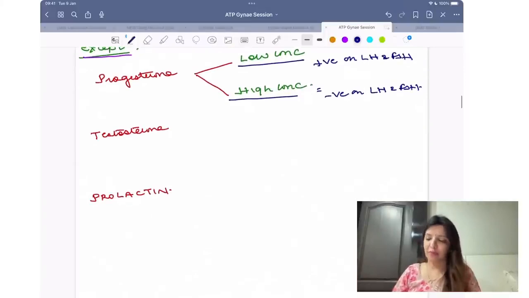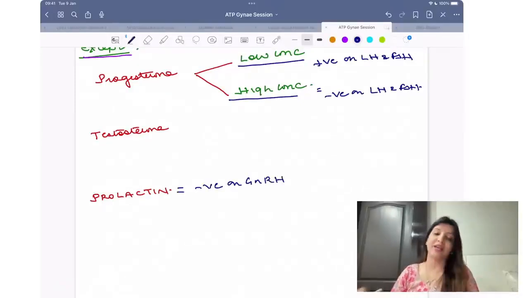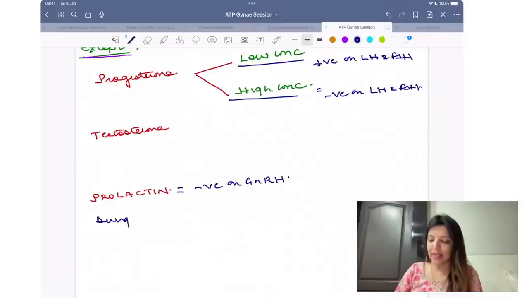Coming to prolactin, please remember, this is very important. Prolactin has a negative feedback on GnRH. This is the reason why during lactation there is amenorrhea.